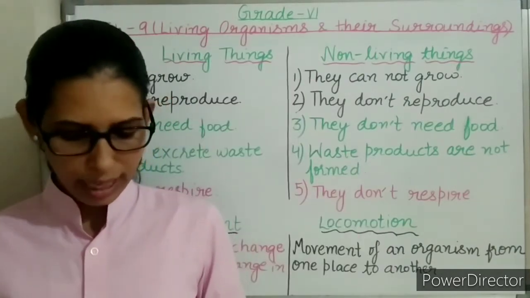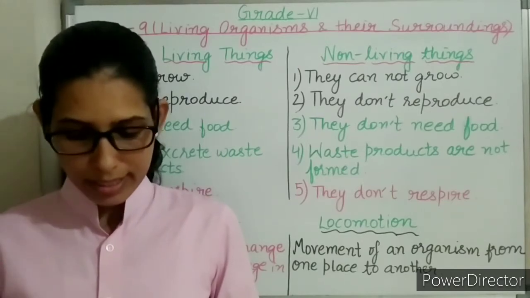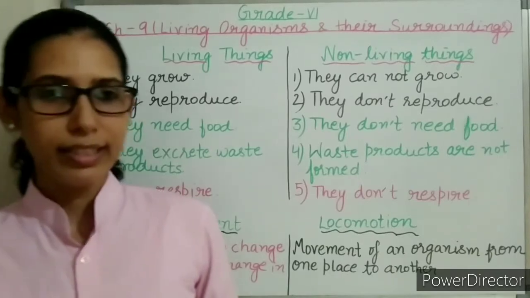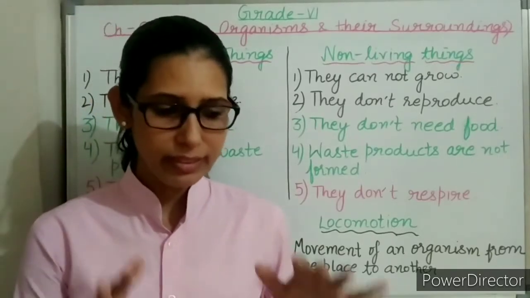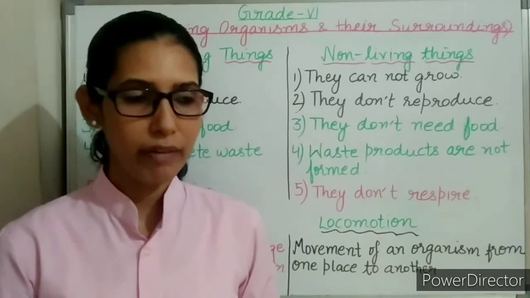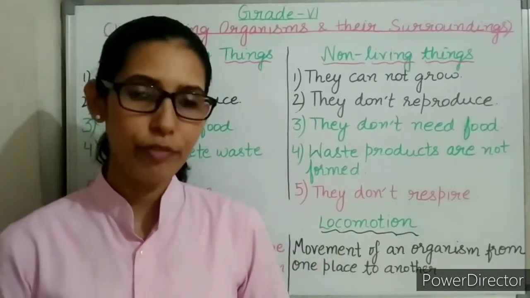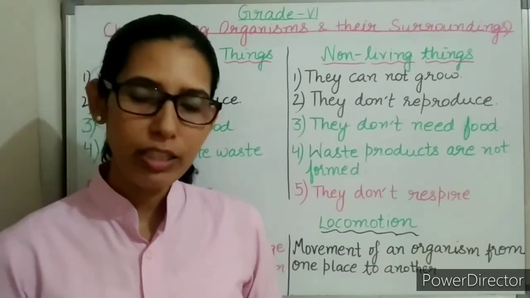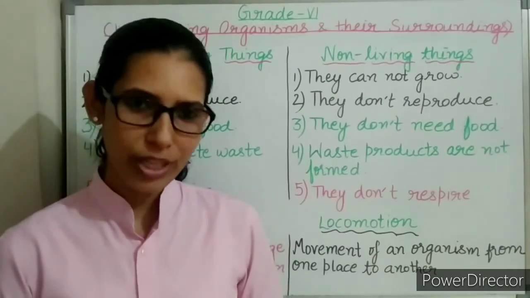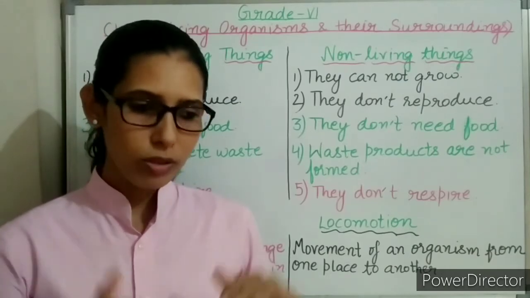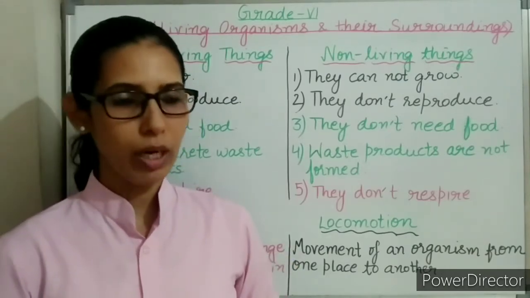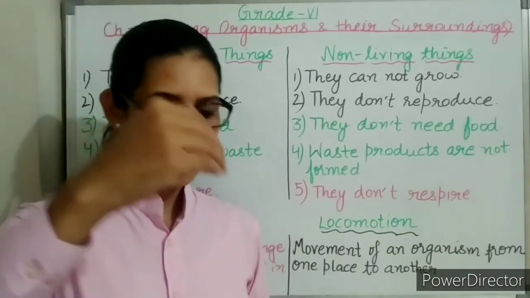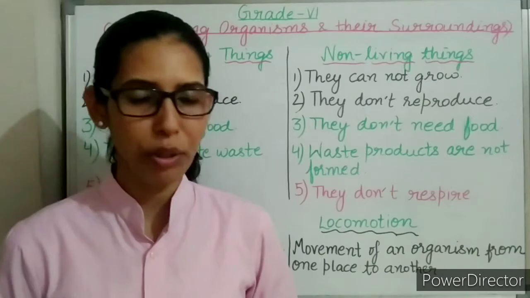Next are long questions. How do the desert plants conserve the available water in their body? We know that in the deserts the water level is found at a very low level, and there is very little rainfall. There is shortage of water in the deserts. So what type of plants do we see in the deserts? They are known as xerophytes. Because the water is found at a very low level below the ground, the roots of the desert plants are very long so that they can go deeper in the soil in search of water.